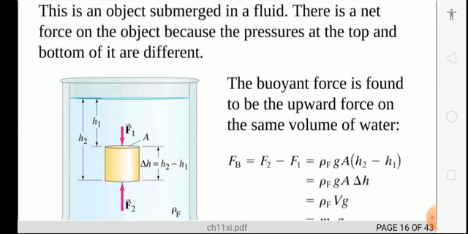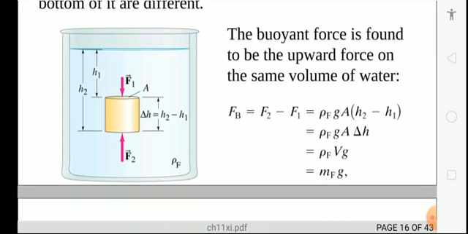The equation you can write, as you can see on the screen: suppose different forces occur when an object is in a liquid at different heights, h1 and h2. So you can write the total force is equal to F2 minus F1. That will give you rho g h A, where h is delta h, the difference of the heights.